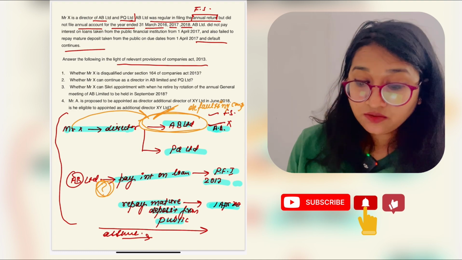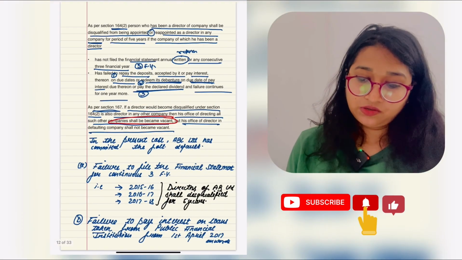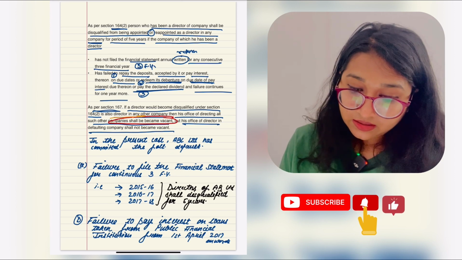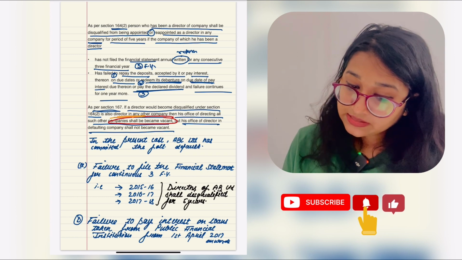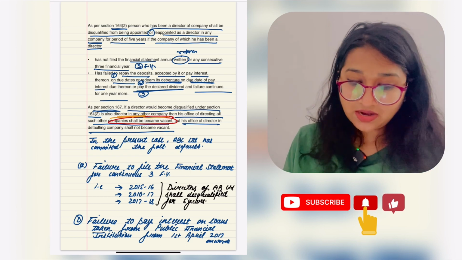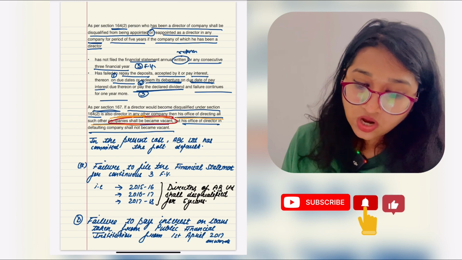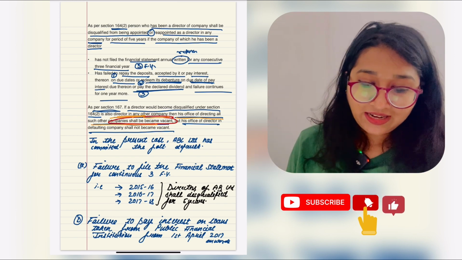right? And what about PQ Limited? He has to vacate that company. Let's read it again. If the director who is disqualified under section 164 subsection 2 is also director in any other company, right? PQR, okay, then his office of director in all such companies shall become vacant. He has to vacate that company, right?